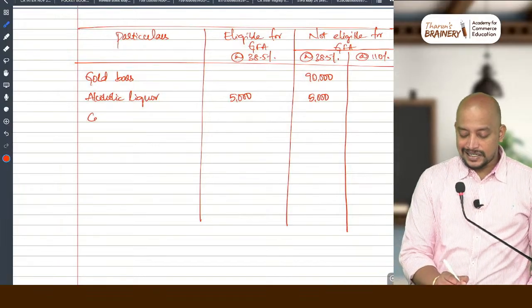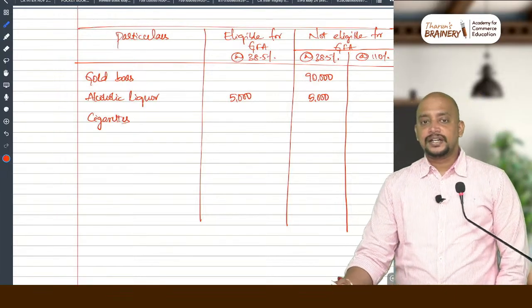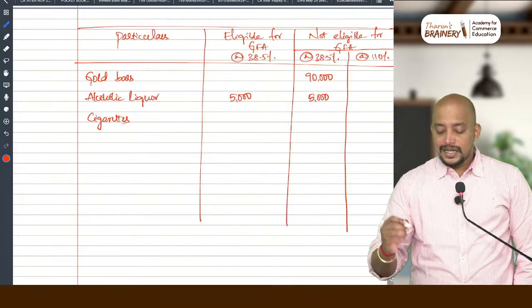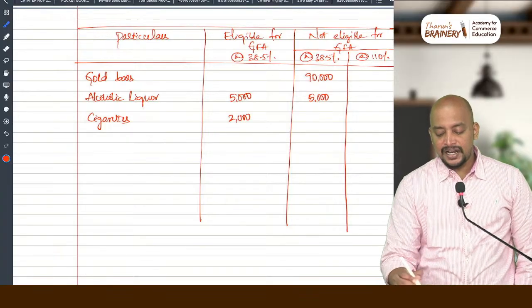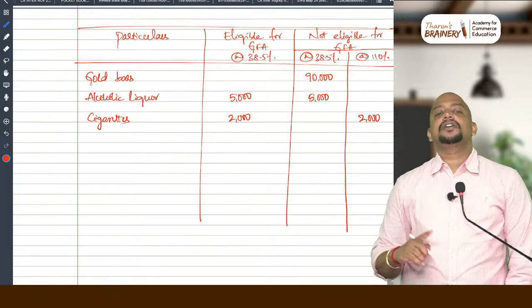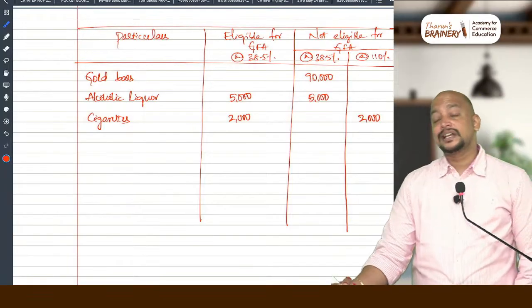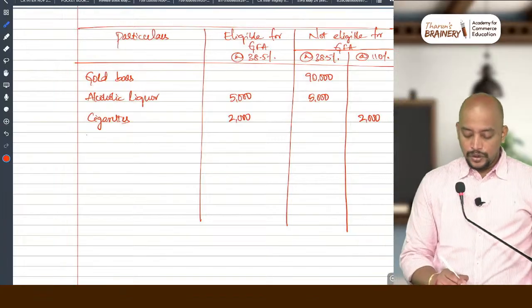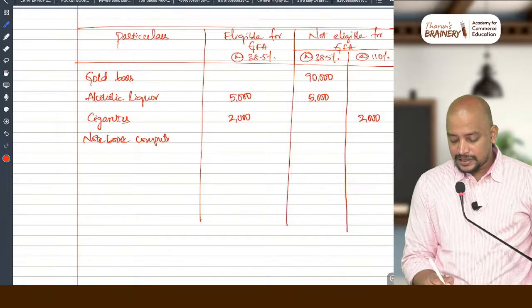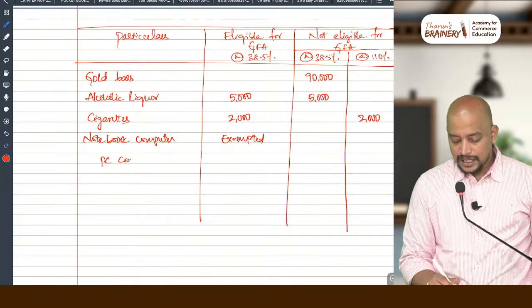20 boxes of cigarettes. So cigarettes, how many cigarettes we are bringing? 200 cigarettes. What is the total value? Cigarettes value 4,000. In that 2,000 eligible for GFA, remaining 2,000 not eligible for GFA, but the rate will be 110%, not 38.5%. Cigarettes beyond 100, the rate will be 110%. Then what's next? Notebook computer. So notebook computer is exempted. Then next, PC computer, that is dutiable.